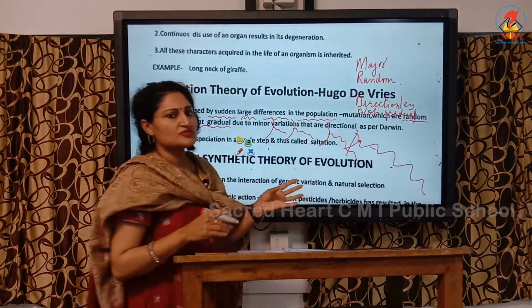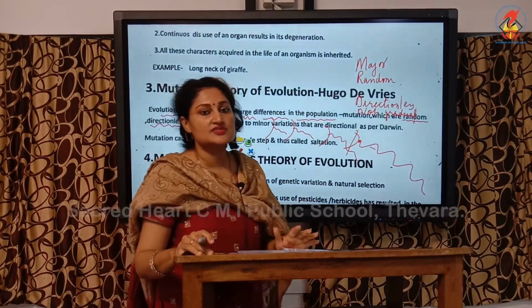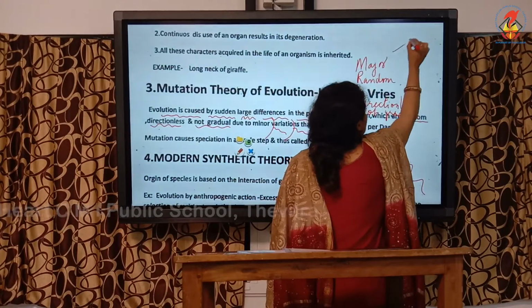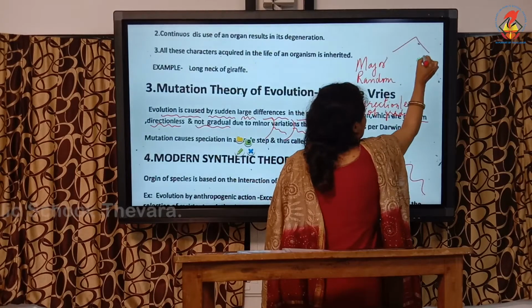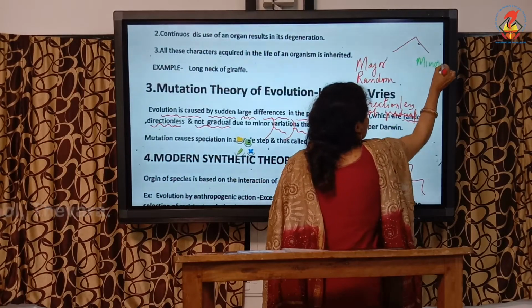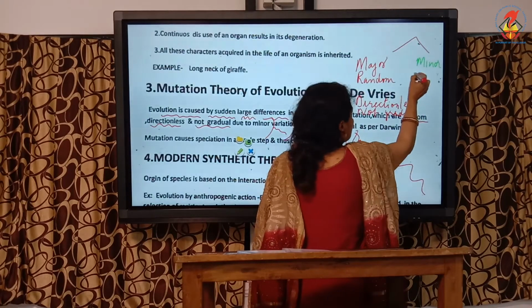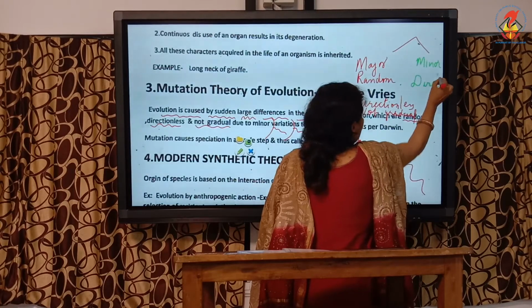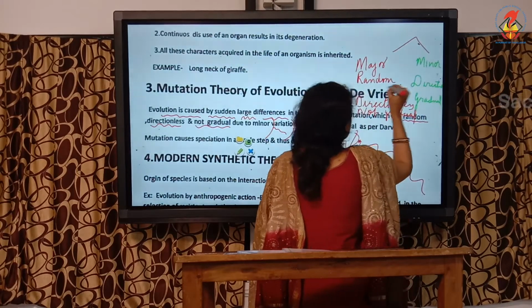This always comes for CBSE, it comes as mutation theory versus Charles Darwin's theory of natural selection. So Charles Darwin's theory of natural selection, I'll give it another color. It tells that the changes are very minor, small changes. Then it is not random, it is continuous, it is directional, and it is gradual. So the three differences.